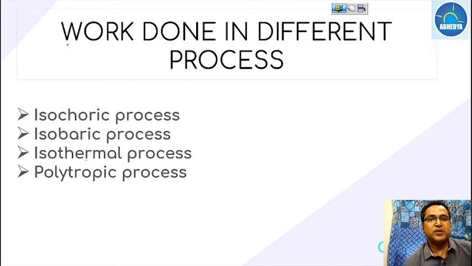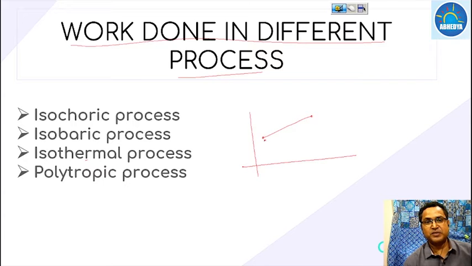Now we have to calculate work done in different processes, how much work is being done. As I have told you, the system moves from state 1 to state 2. So when the system moves from state 1 to state 2, we have to calculate how much work is being done by the system or on the system under the PV diagram. So we have to calculate the work done for the different processes.